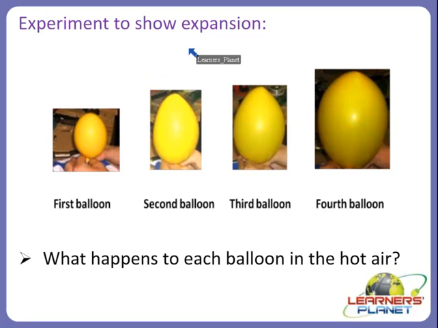Now this is an interesting experiment to show the expansion process. What we have to do, in a cool room, is take 4 balloons and fill the first balloon about half full, the second balloon 3/4 full, the third balloon normally full, and the fourth one fully full.